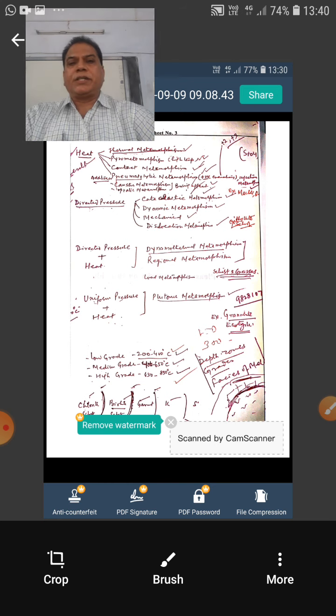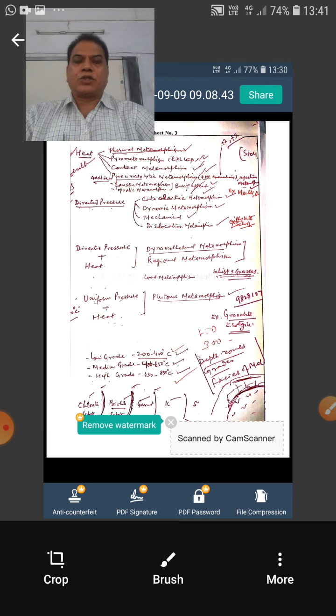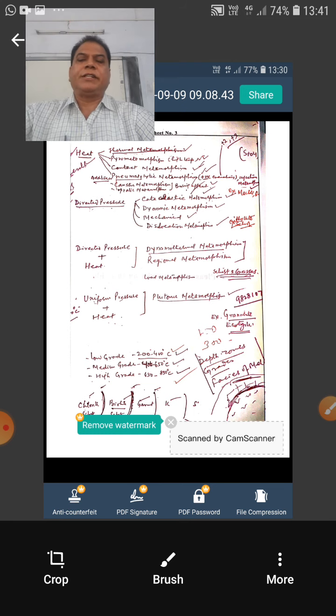And the fourth combination, uniform pressure and temperature. As there is a geothermal gradient in the earth and an increase in pressure also, at deep levels there is this uniform pressure and heat. If they are responsible for recrystallization, such metamorphism is known as plutonic metamorphism. Just like plutonic igneous rocks, they are deep-seated rocks, so such conditions are available deep inside the earth.